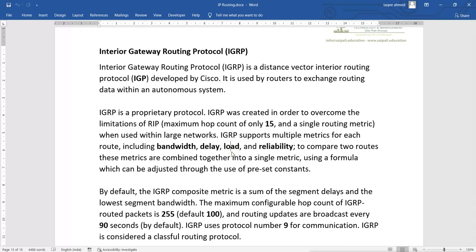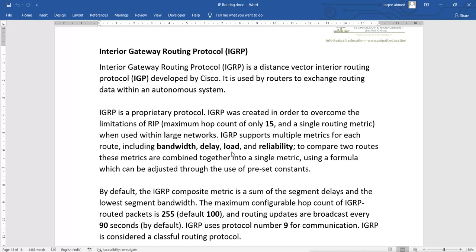Load means how much load can be put on that particular link. So if it has multiple links to reach the destination network, it will choose the links that can take more load.